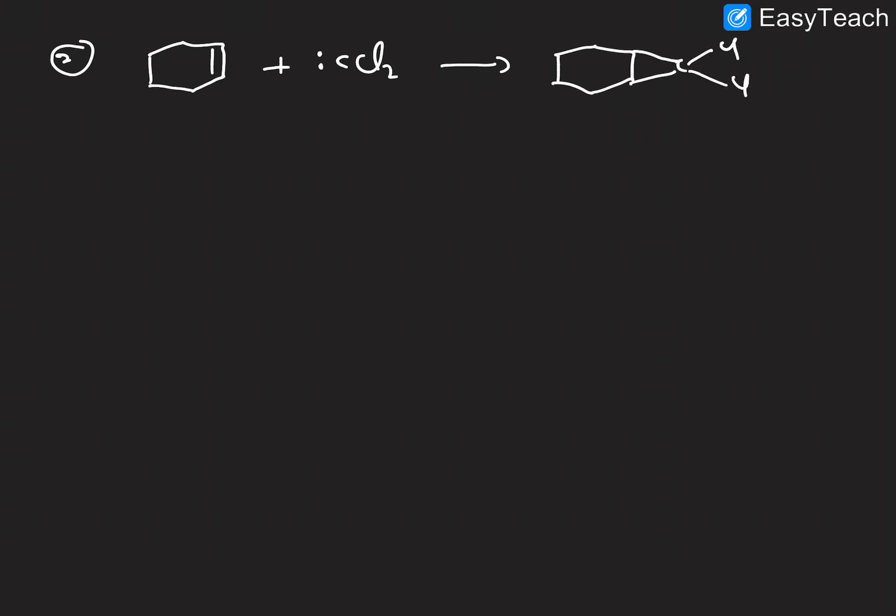We'll discuss one more example here. The example 2 here. So cyclohexene we are taking, with CCl2, the dichlorocarbene, and what is the product forming here? This is the product forming, Cl and Cl. Next, one more example, CH2=CH2.